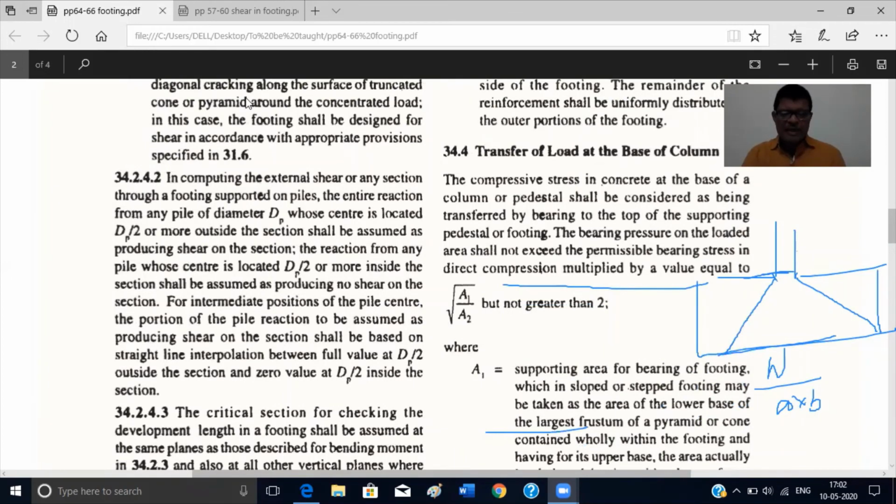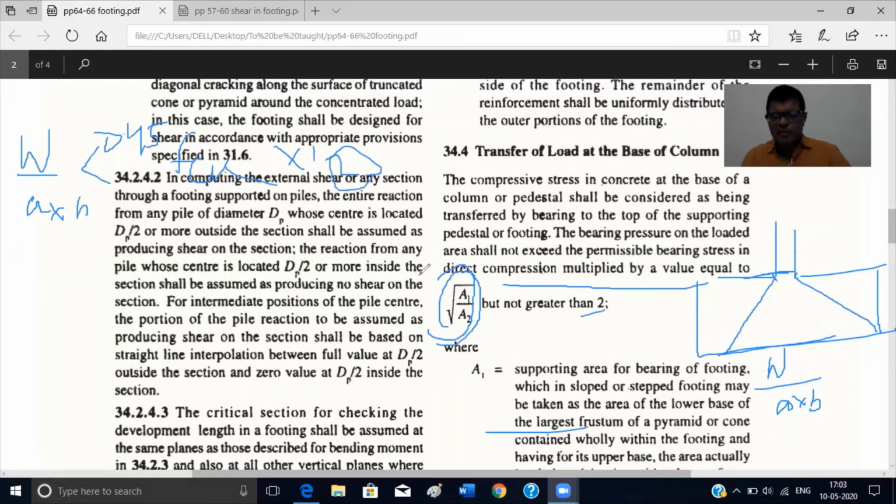Now let's check the bearing stress, that is W by A into B. This is the bearing stress. But it says the bearing pressure on the loaded area shall not exceed, that means it shall be less than the permissible bearing stress, that is 0.45 FCK for limit state. Then multiply by a factor. What is that factor? The factor is equal to root over A1 by A2, but not greater than 2. So if root over A1 by A2 is greater than 2, you have to take 2. If the value is less than 2, you take that value. So please calculate A1 by A2 and take the square root.